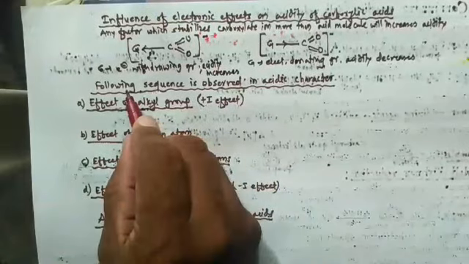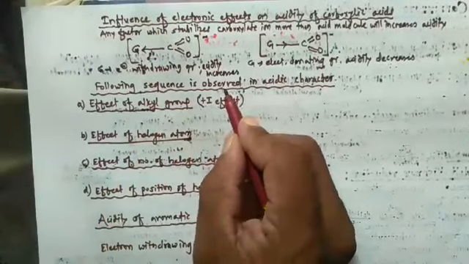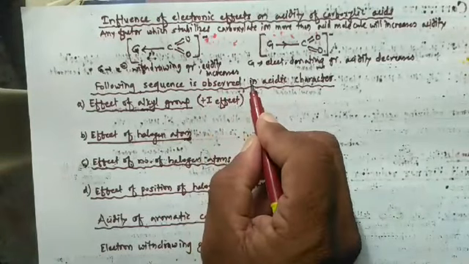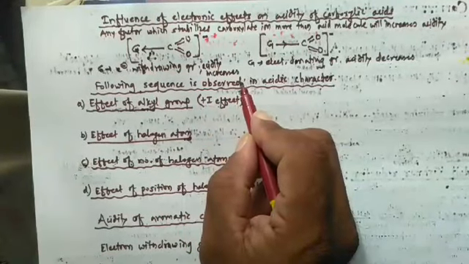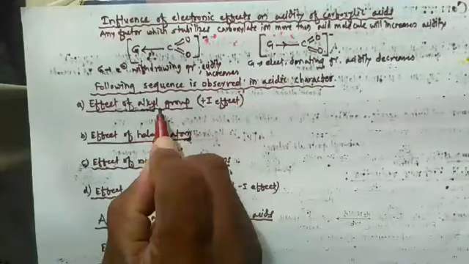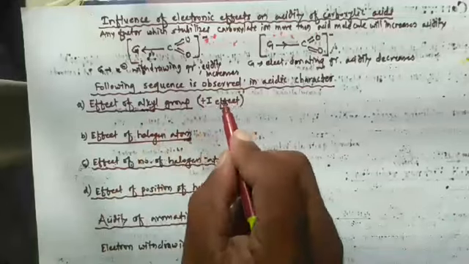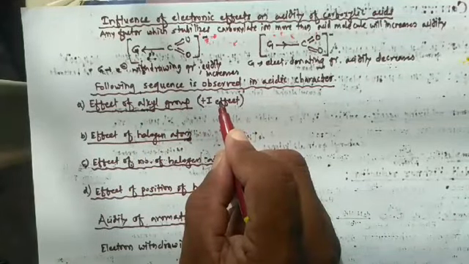So let's study the following sequence observed in acidic character. The first one is the effect of alkyl group. Alkyl groups are electron donating groups, or they produce the plus I effect.